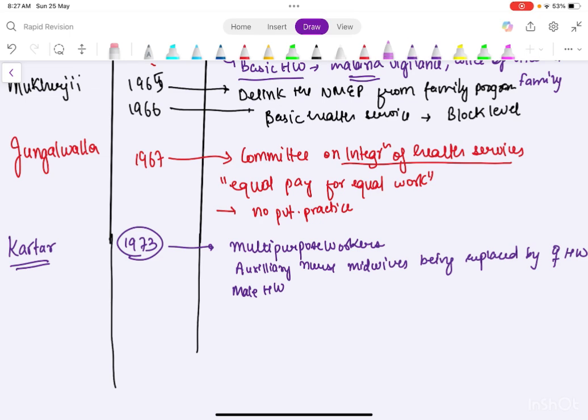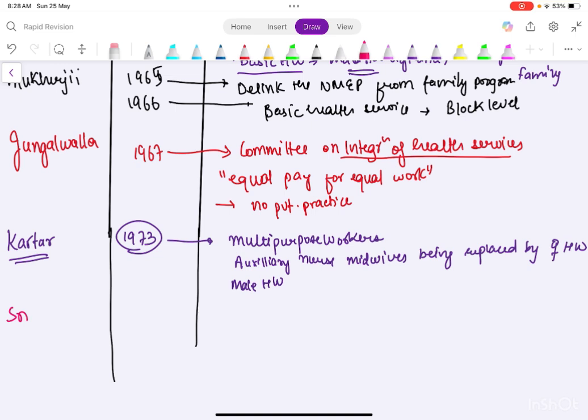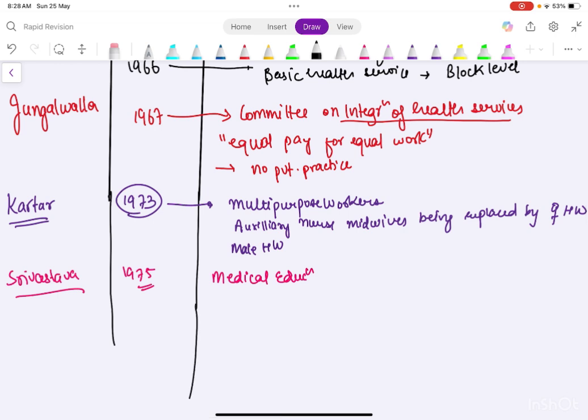Then came the next committee. Now this is also a potent question, the Srivastava committee. Now I have seen this asked a lot of times, so you should just know the features nicely. So first of all, this was responsible for medical education. Okay, that's why it's important. Then for the Srivastava committee, there's a very important phrase, that they basically talk about the referral services complex.